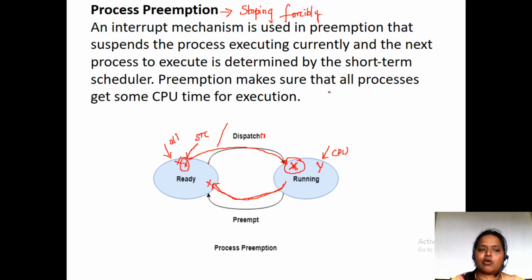Preemption makes sure that all processes get some CPU time for execution. That is the main motto of preemption. So in preemption we give time for all processes. Non-preemption in the sense only one process is executing for much time, so we are not giving time for all the processes to execute. So this is process preemption.